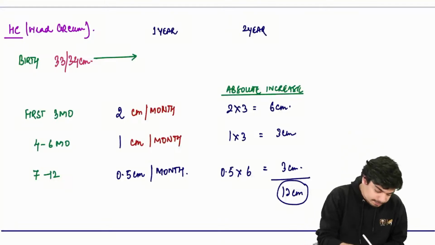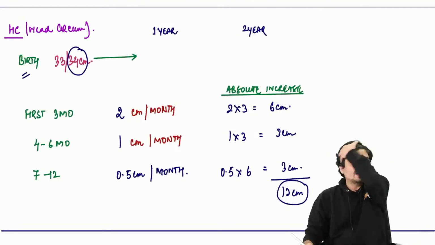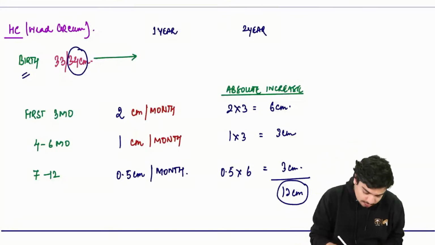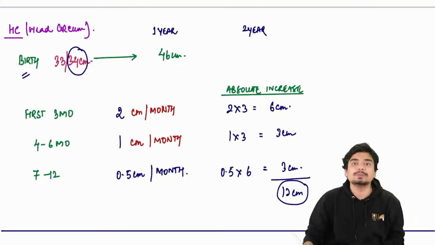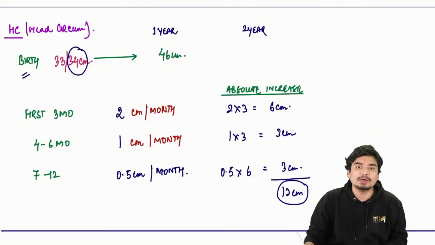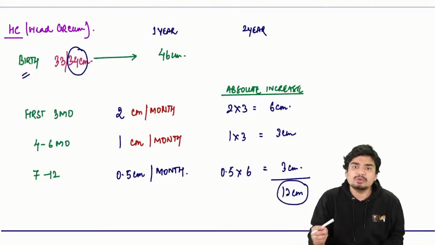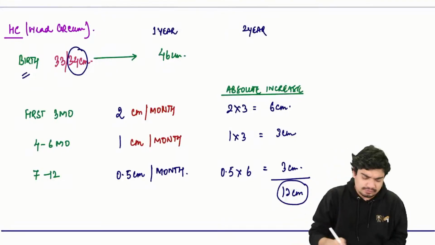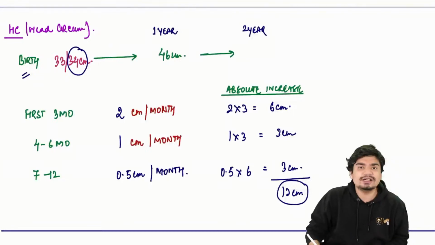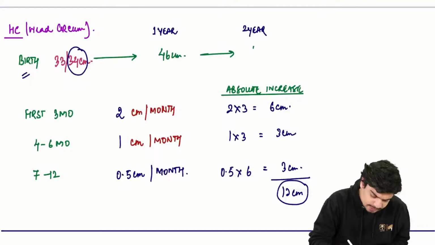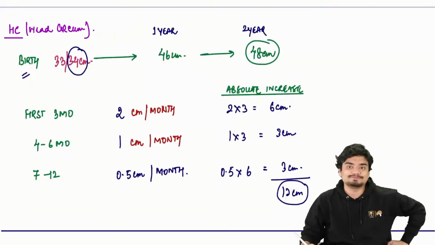So if the birth head circumference was 34 centimeter, at 1 year of age it would be 46 centimeter. And in the next 1 year, from 1 to 2 years, baby gains only 2 centimeter of head circumference. So it will become 48 centimeter.